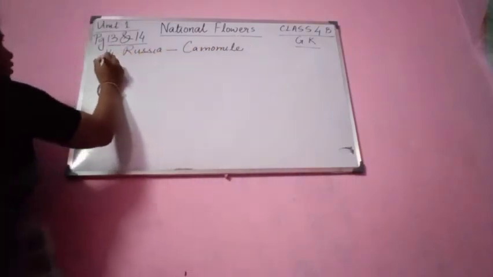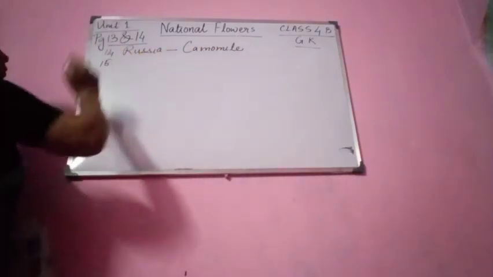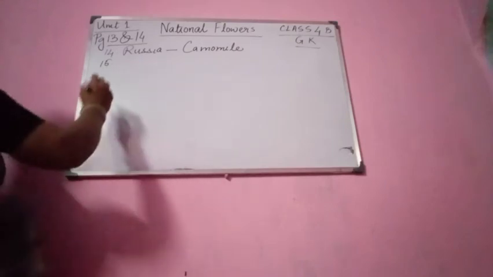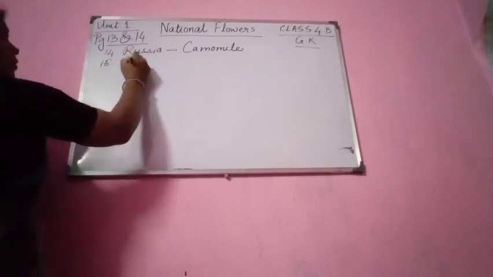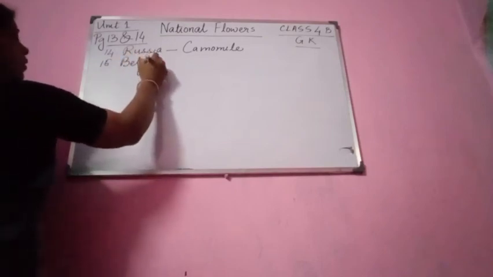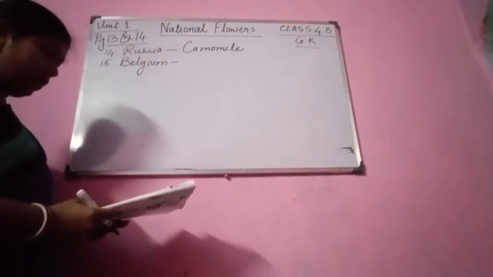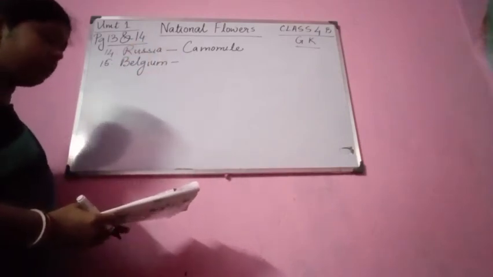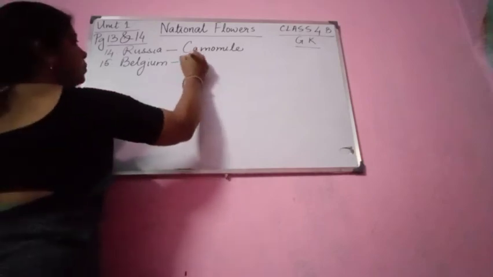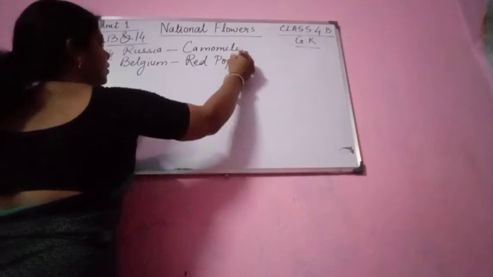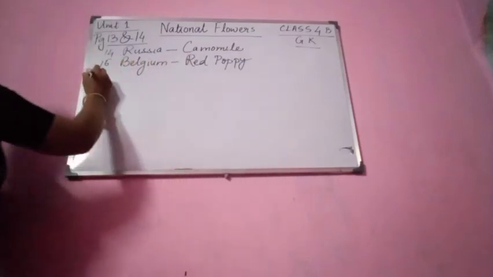Next one, what is the national flower of Belgium? The national flower of Belgium is red poppy.